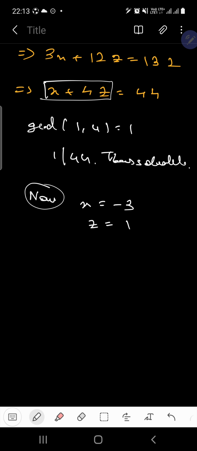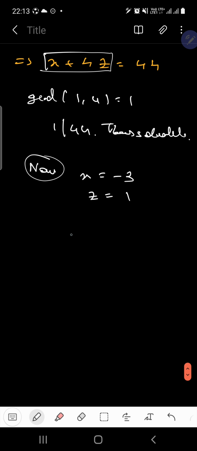This will give us a possible answer. So we can write minus 3 plus 4 times 1 is equal to plus 1.